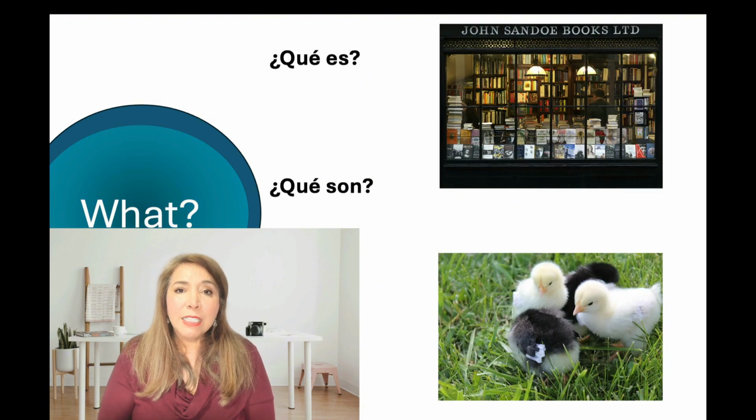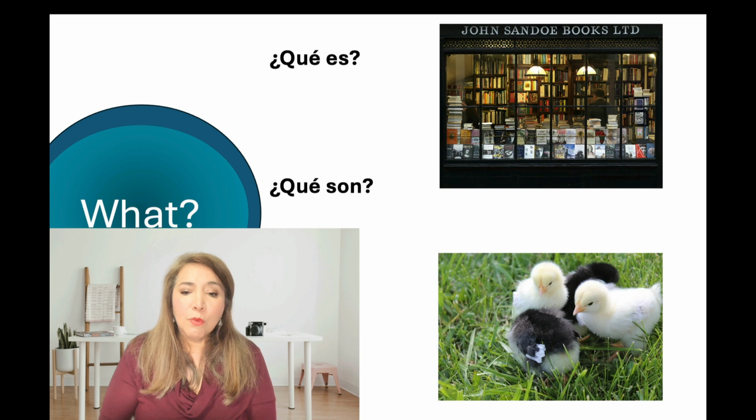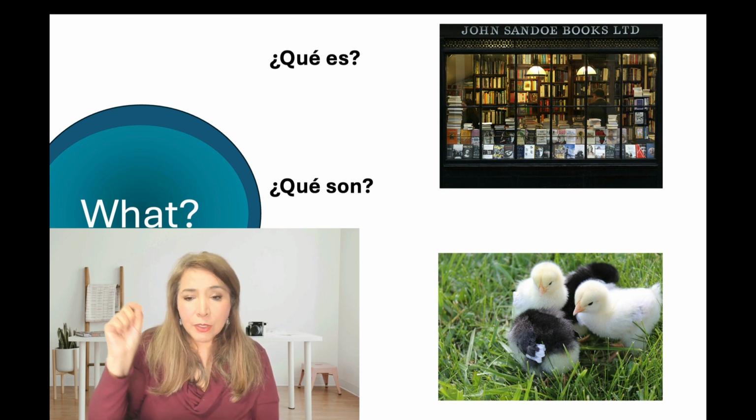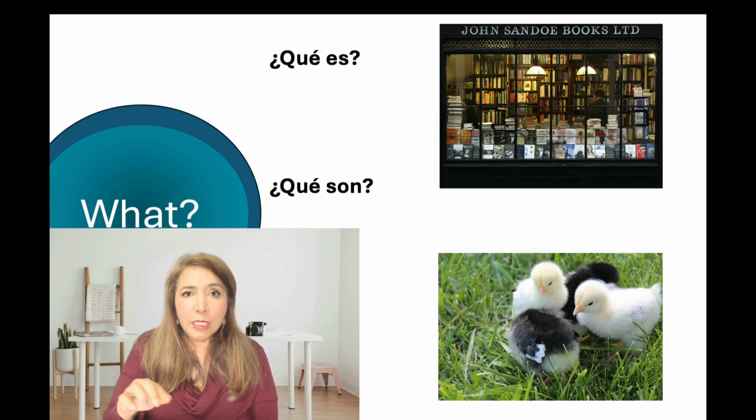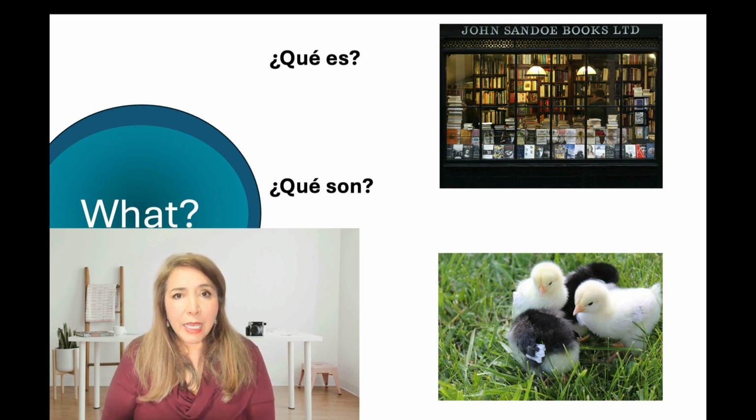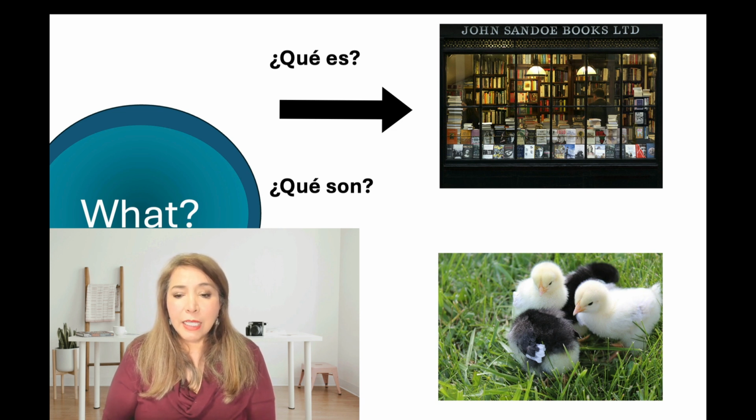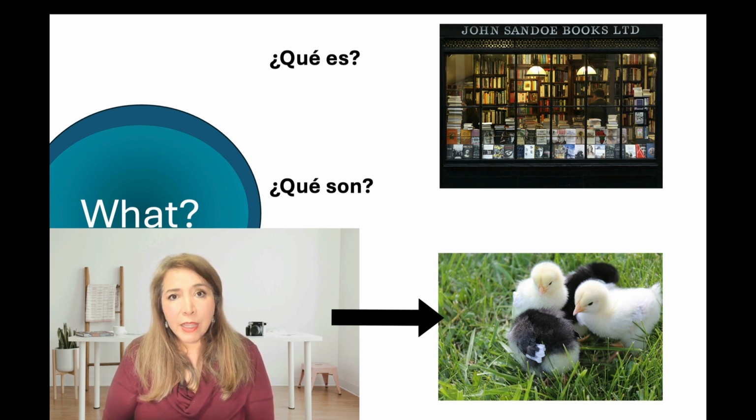Let's take a look at one more. Here's the other one that is invariable. And that is what? In Spanish, ¿qué? ¿Qué? With an accent. That U is silent. It's just ¿qué? ¿Qué es? What is it? ¿Qué son? What are they?